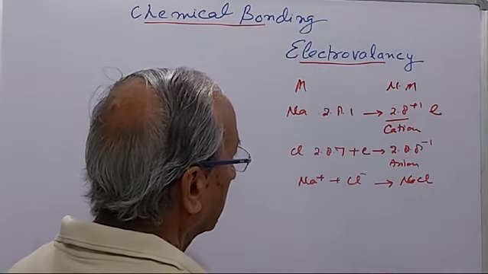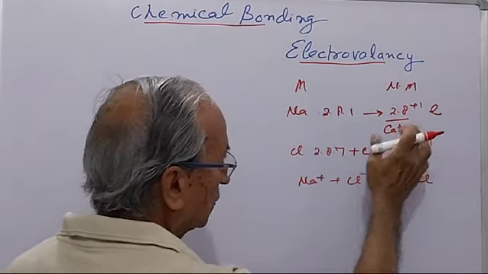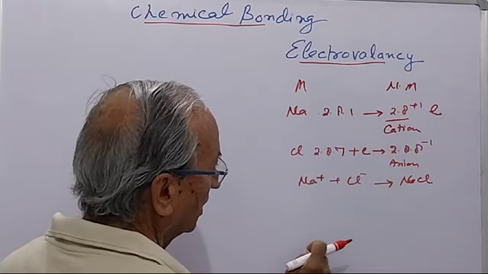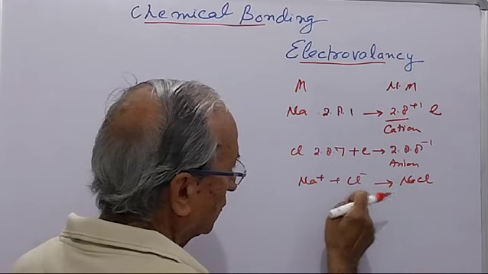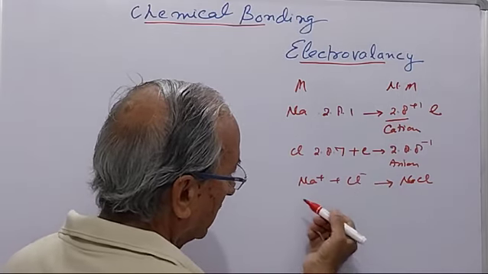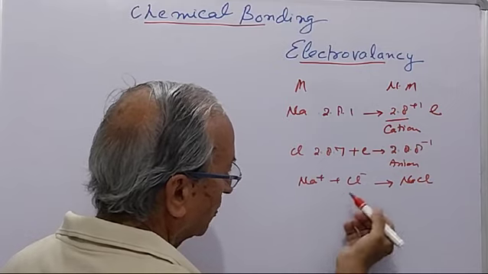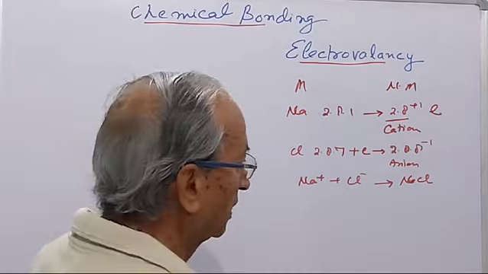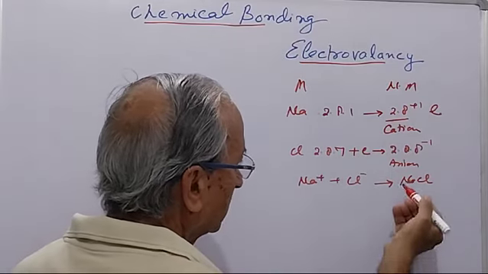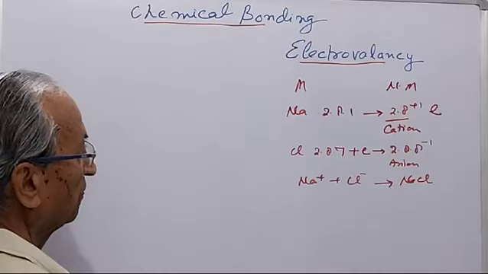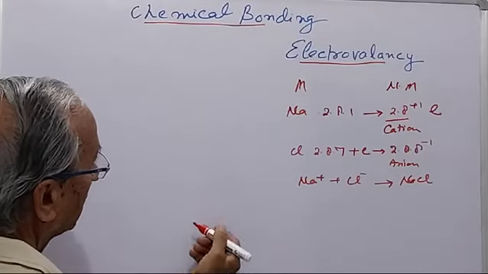So in the case of the metal, they have a tendency to lose electrons and form cations, and in the case of the non-metal, they have a tendency to gain electrons and form anions. Now the force of attraction between the opposite charged particles joins them together to form the compound sodium chloride. This is known as an electrovalent compound.